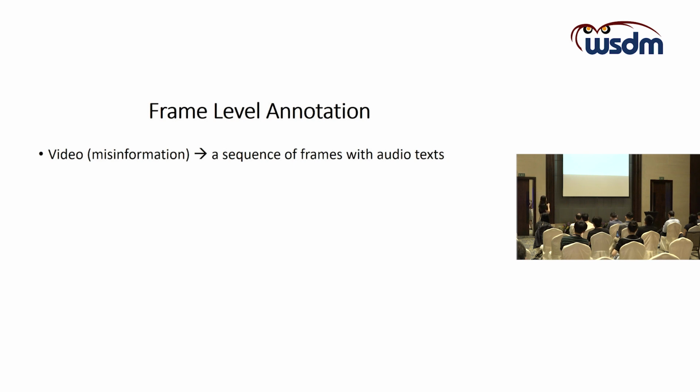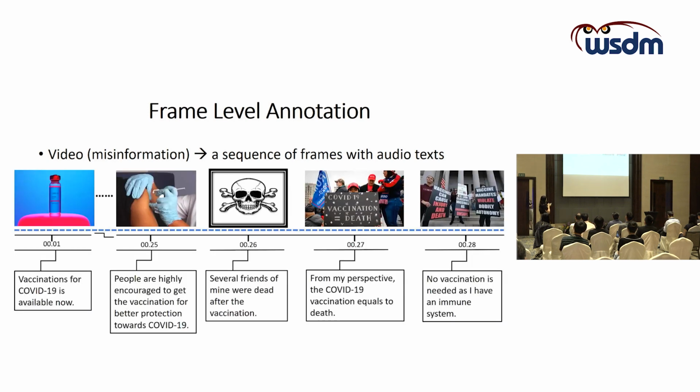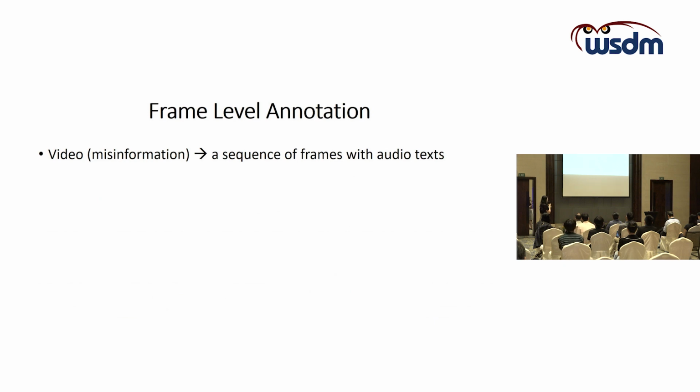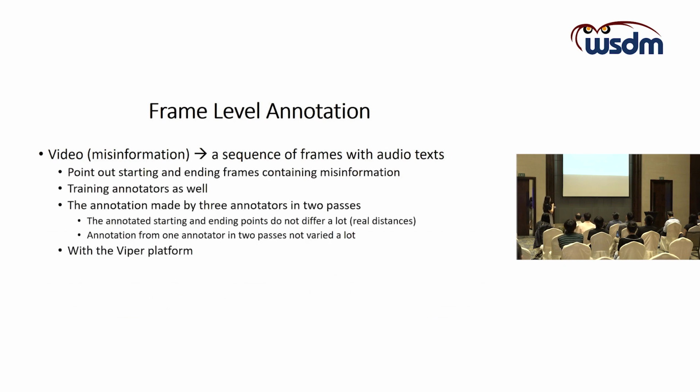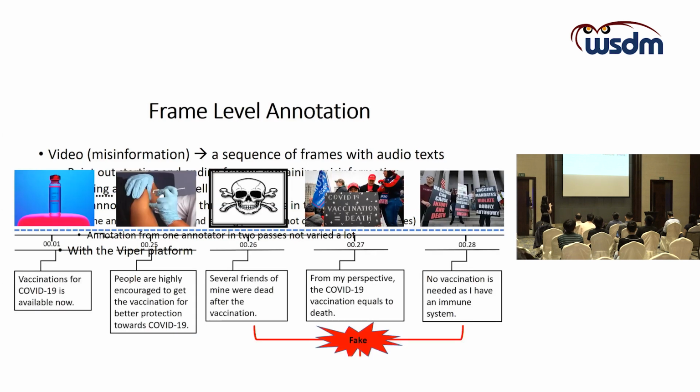Next, we will pass the annotated misinformation videos to the next stage, which is called the frame-level annotation. In this stage, the video will be represented as a sequence of frames with the audio text, for instance, like this. The goal of the frame-level annotation is to let the annotators point out the starting and the ending frames containing the misinformation. For instance, given a video, the annotator should point out, this is the starting point and this is the ending point of the misinformation.